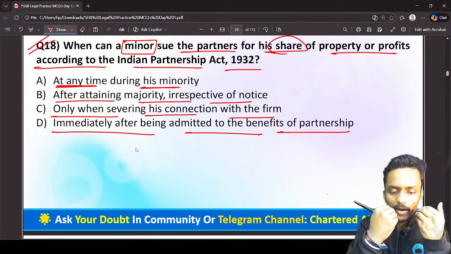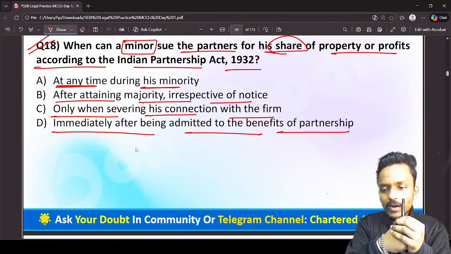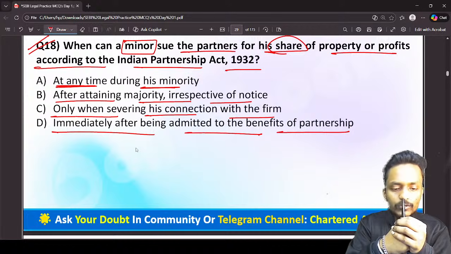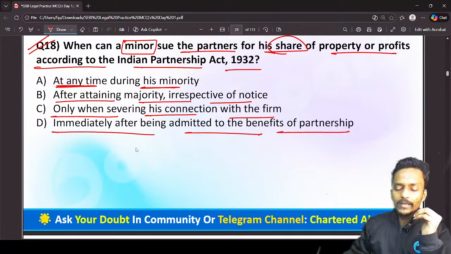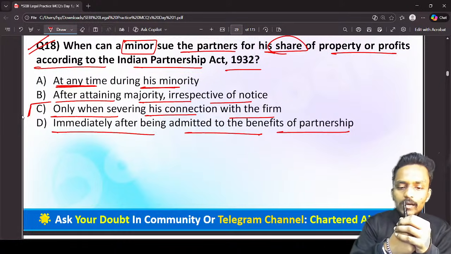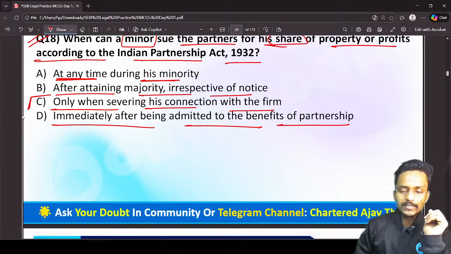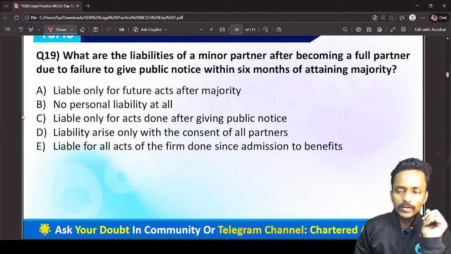So yes, when the minor has severed his connection with the partnership firm, after that he is eligible to sue the remaining partners for his share of property for which he was admitted to the benefits of the partnership. So can I say that only when severing his connection with the partnership firm is he eligible to claim his share of property or profit? Definitely yes. Now we have question number 19.